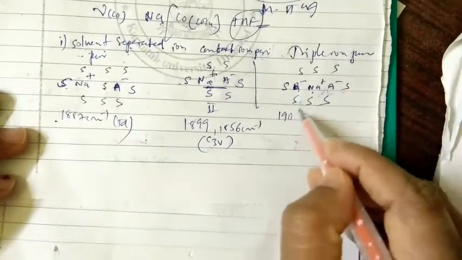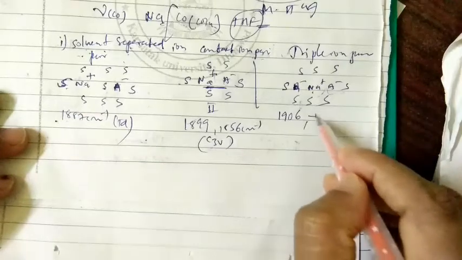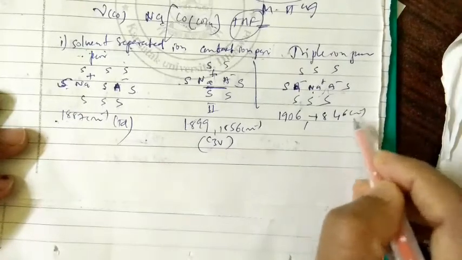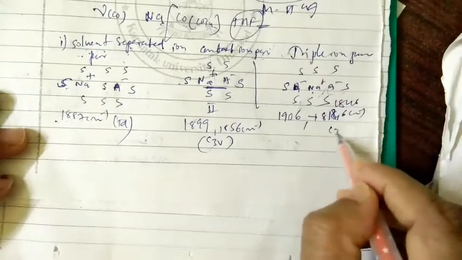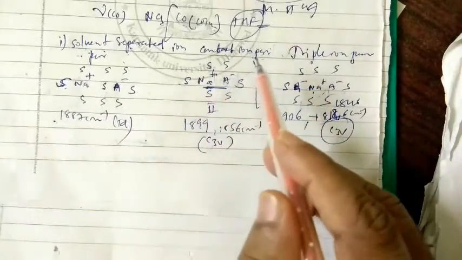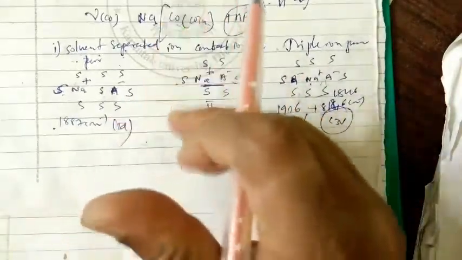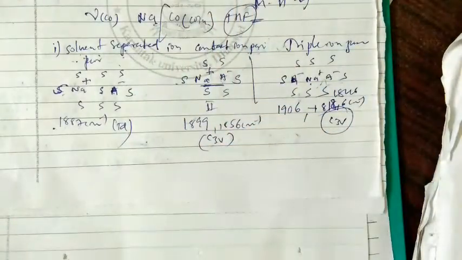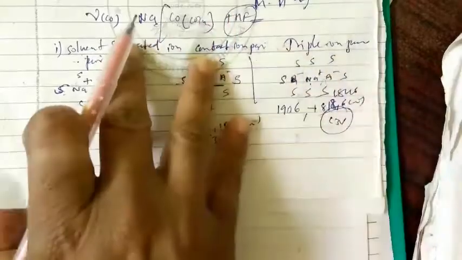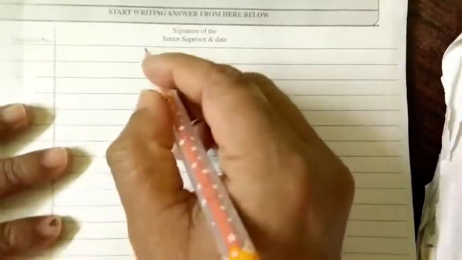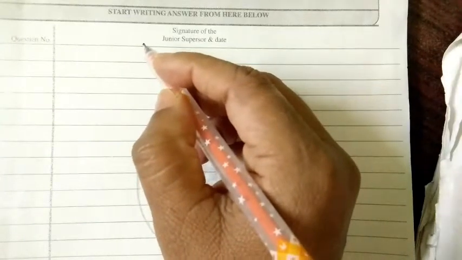So here you can get it as 906 per centimeter or 1846 per centimeter, and that is also the C3V point group. So like this, different things you can see here. Even the structure and vibrational frequency depend on the anion of the solvent, as well as the nature, how they are placed when taking the IR spectroscopy. So this is one concept of IR spectroscopy in mononuclear carbonyl compounds.